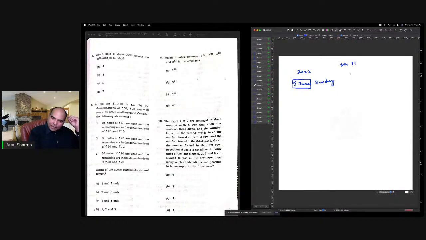And every time you cross a leap year during this, so 5th June to 5th June next year, 2023, you're going to have +1 on Sunday, right? 5th June to 5th June 2023, you're going to have +1 on Sunday.